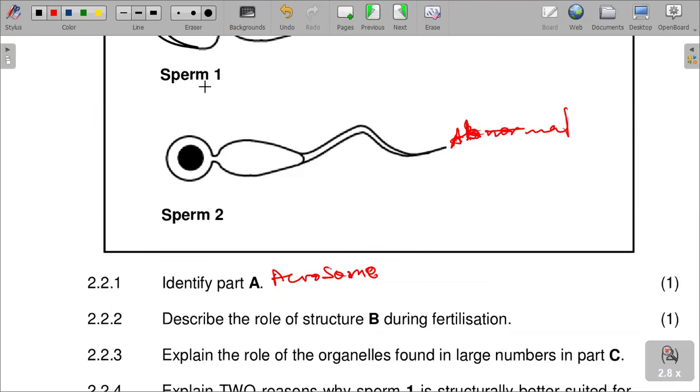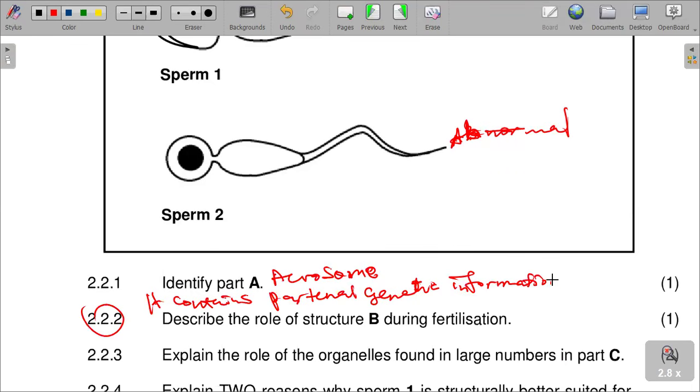So the role is that it contains the paternal genetic information, which fuses with the female egg.